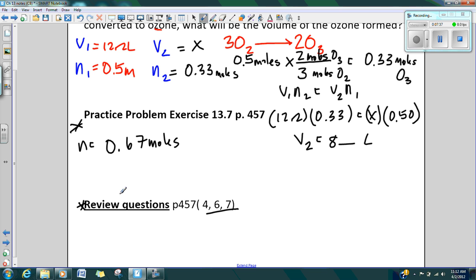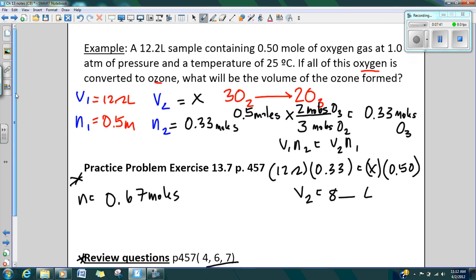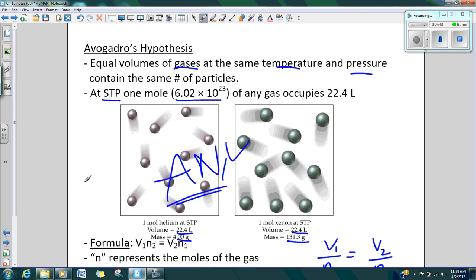All right, this is just going to be a short little lesson on Avogadro's law. Again, we just need to really make sure that I impress upon you that you understand that 1 mole of any gas, did I say that strong enough, is equal to 22.4 liters if I am at STP.